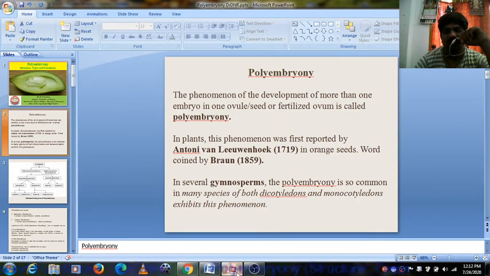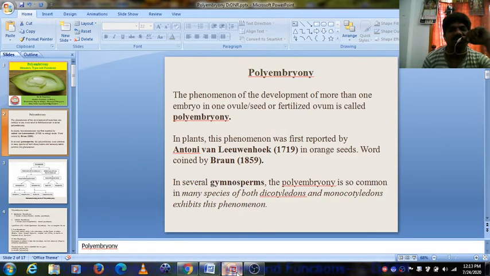But in some plants, more than one embryo is present within one ovule or within a seed. Within one seed, more than one embryo is present in the fertilized ovule. It's called polyembryony: more than one embryo within a single seed.